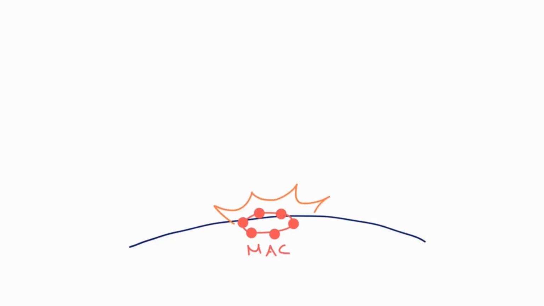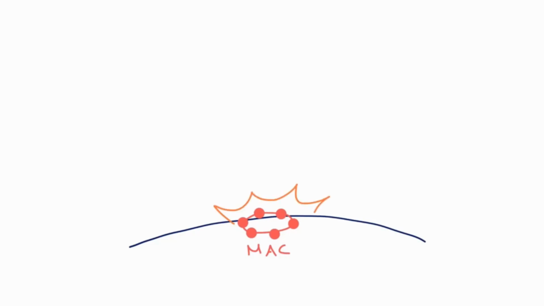So here we go. In general, the end goal of the three complement pathways and what they're all trying to accomplish is to get to the MAC, the membrane attack complex. The MAC is a complex of complement proteins that creates a hole in the cell wall of a pathogen, especially gram-negative bacteria, and ultimately causes cell lysis, very similar to perforin.